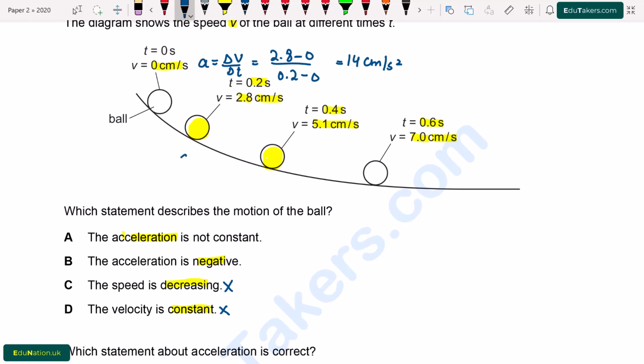Now I check the acceleration for the second and third ball. I write here acceleration is equal to 5.1 minus 2.8 divided by 0.4 minus 0.2. So this value of acceleration will be equal to 11.5 centimeter per second square.